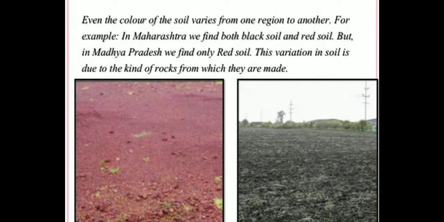Even the color of soil varies from one region to another. For example, in Maharashtra, we will find both black soil and red soil. But in Madhya Pradesh, we will find only red soil. This variation in soil is due to the kind of rock from which they are made.